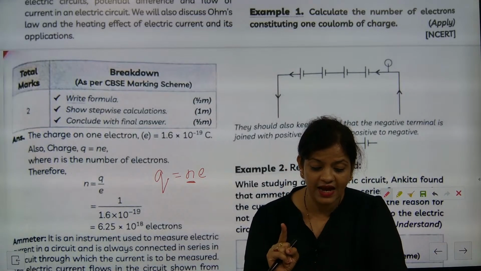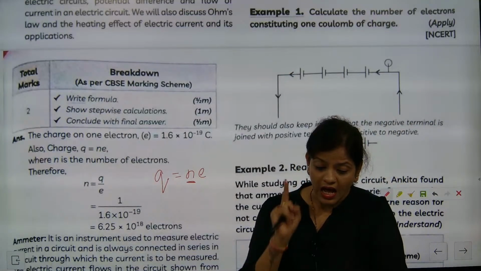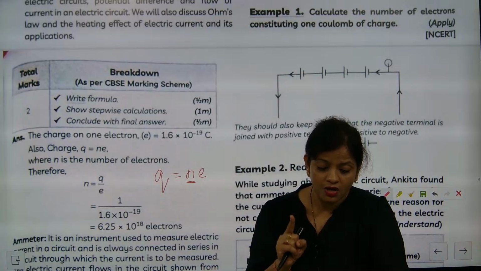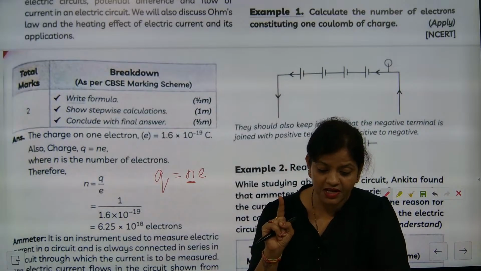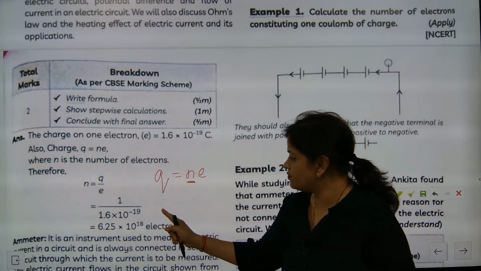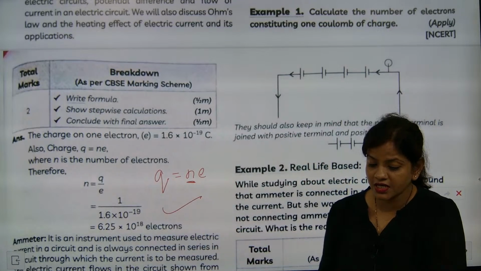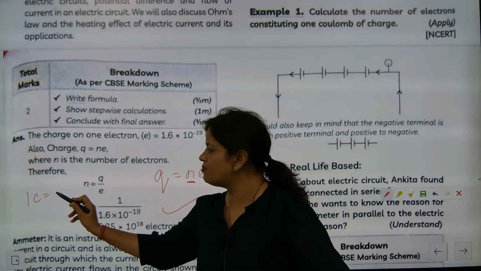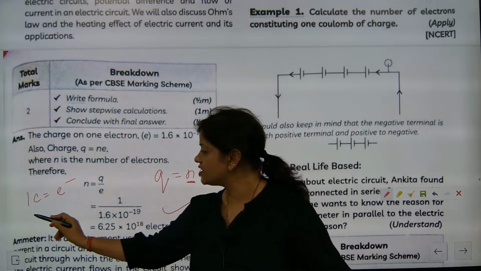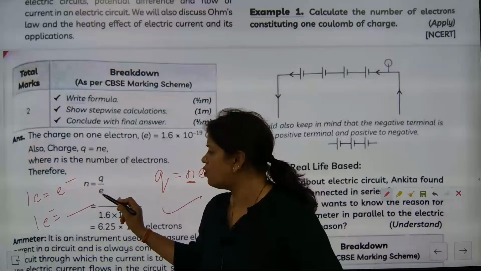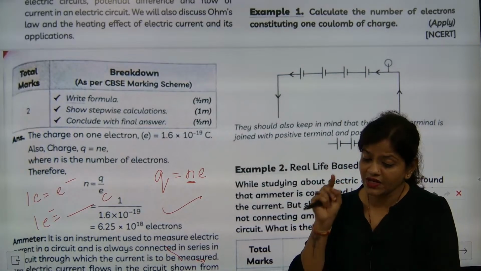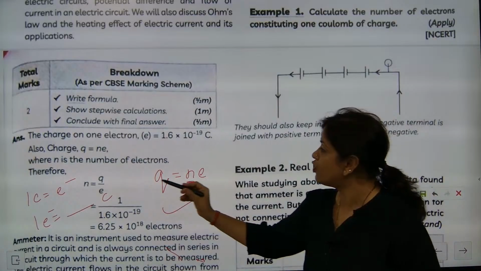Afterwards, don't say that this question you have not asked, you have not informed. I'm explaining one thing, I'm ready to stand with you. First I prepared and then I am taking class. Unprepared, I'm not taking class. So from this segment two questions will be there. First question is: 1 coulomb contains how many electrons? Second question is: 1 electron is having how much coulomb? These are the two questions in MCQ, or they will give you to solve a question for 2 marks.